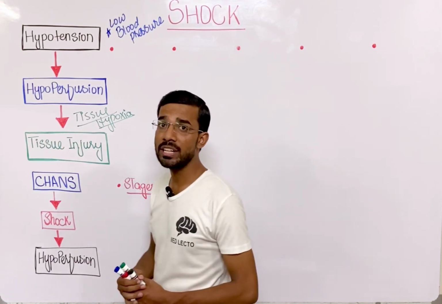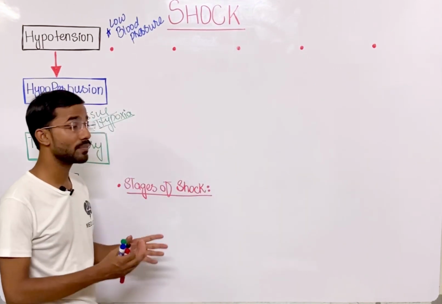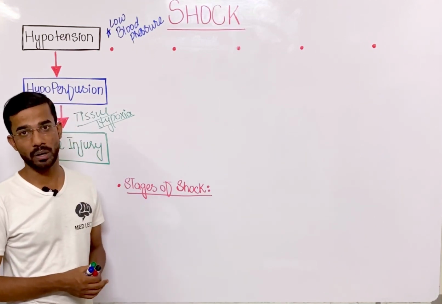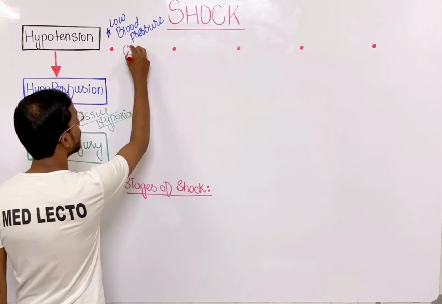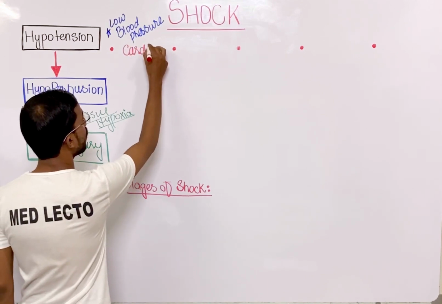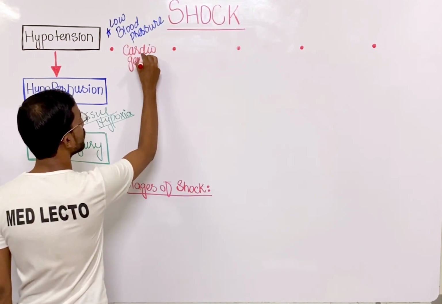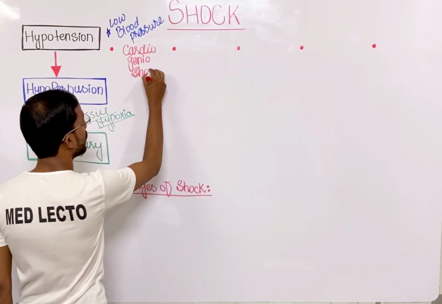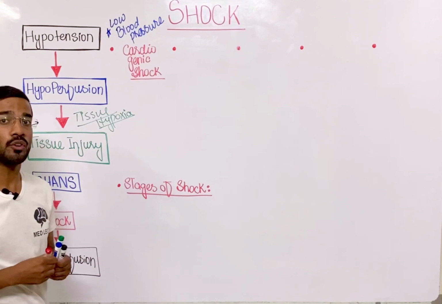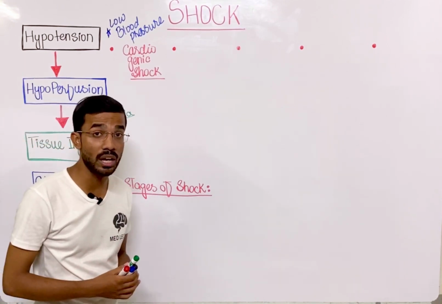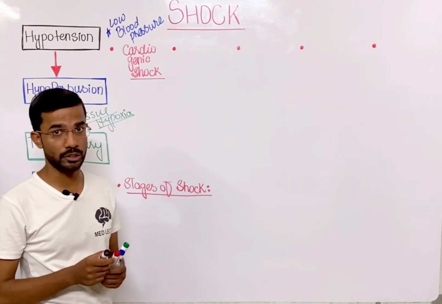If we discuss the different types, that will clear our concept. So first of all, we will discuss cardiogenic shock. It means that there is involvement of the heart. There are different situations in which you will see cardiogenic shock.